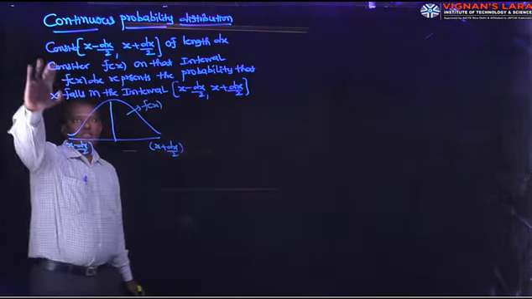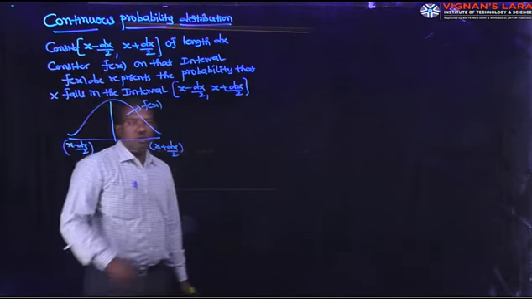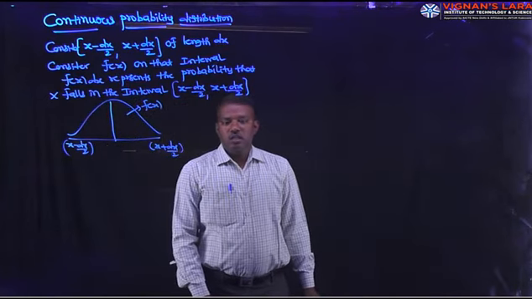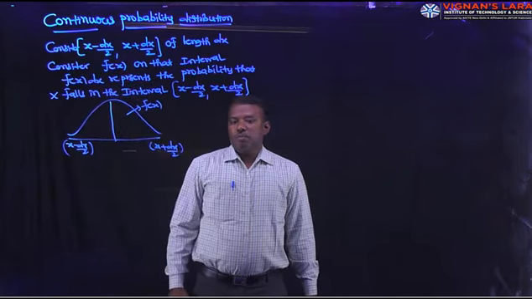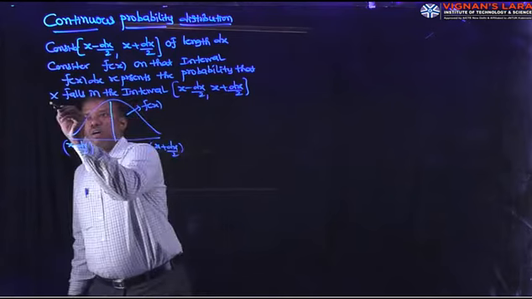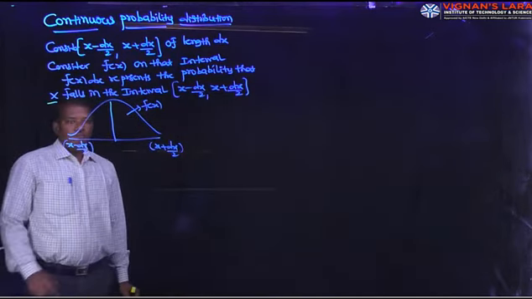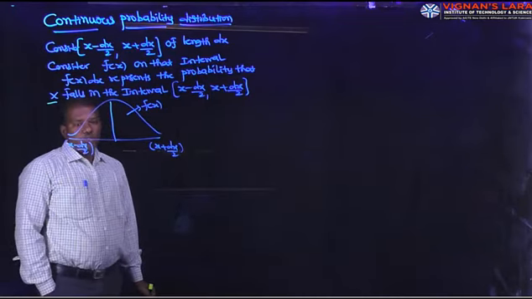Once again, consider the interval x minus dx by 2 comma x plus dx by 2 of length dx. Consider the function f of x on that interval. This f of x into dx represents the probability that the continuous random variable capital X falls in the interval x minus dx by 2 comma x plus dx by 2. The function so defined is called continuous probability distribution.